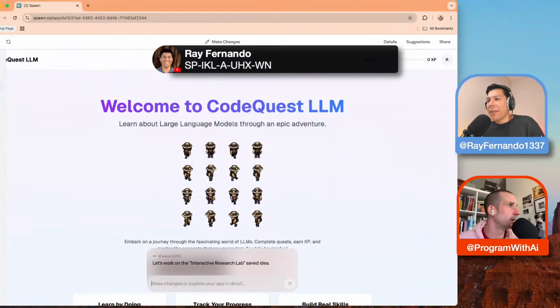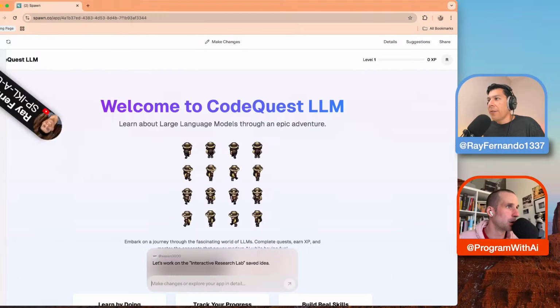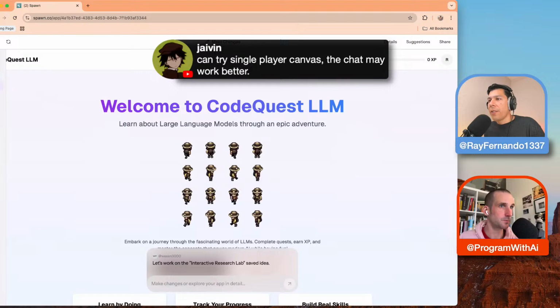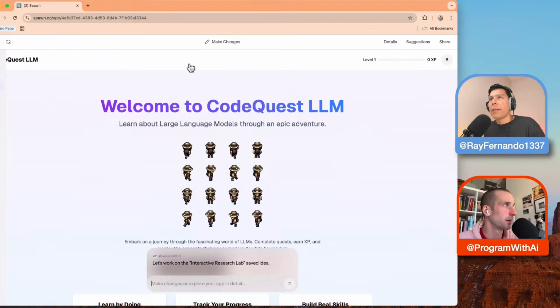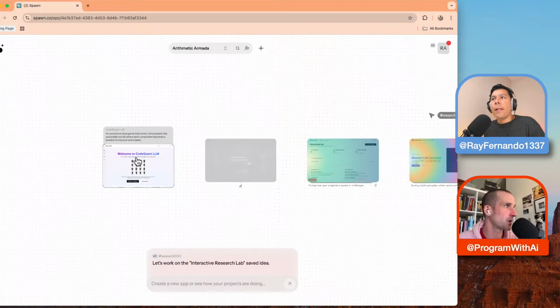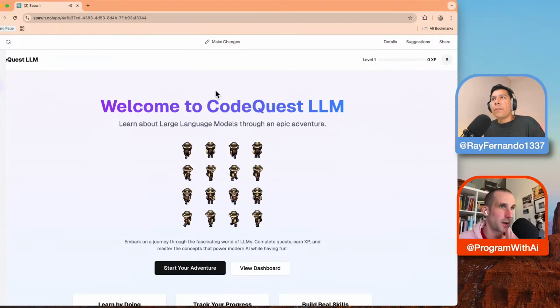So these are some of the codes. If you haven't got access to the codes, that's where you can try it out. You can try a single player canvas. The chat maybe worked better. I suppose that the multiplayer stuff does add a significant amount of complexity.